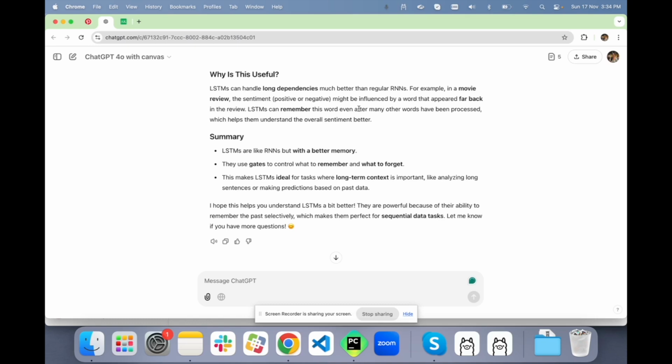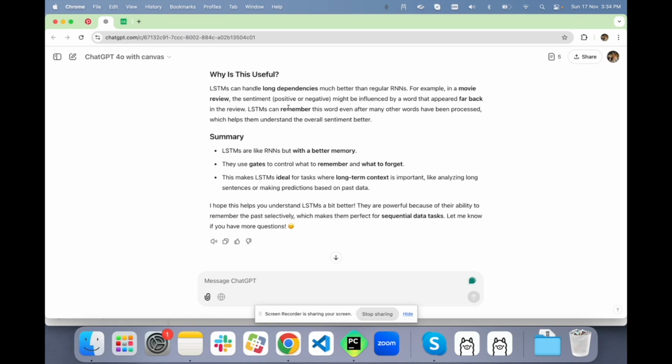For example, in a movie review, the sentiment, positive or negative, might be influenced by a word that appeared far back in the review. LSTMs can remember this word even after many other words have been processed.